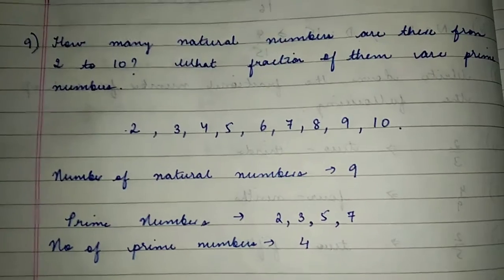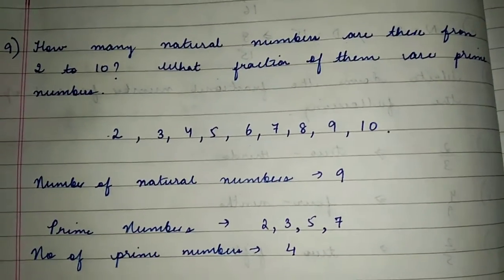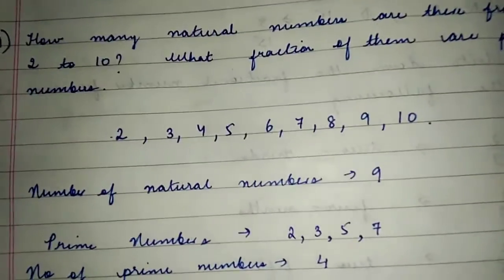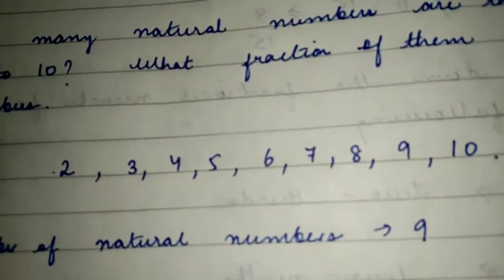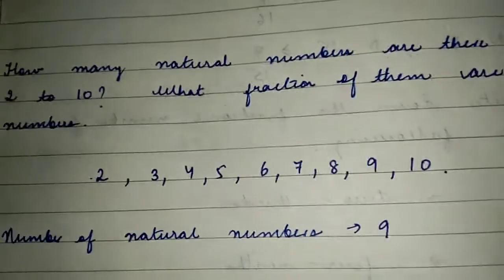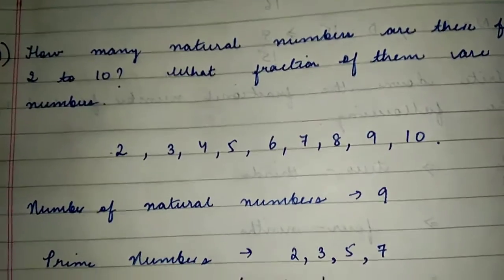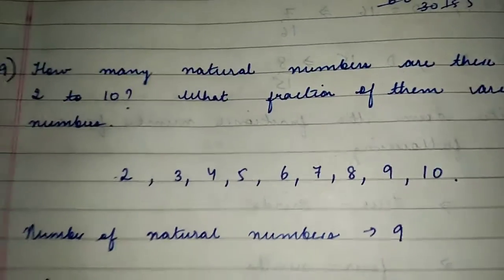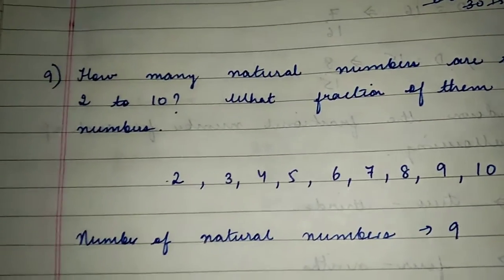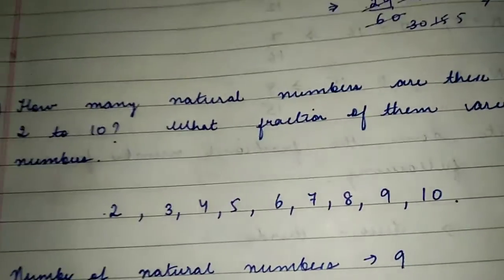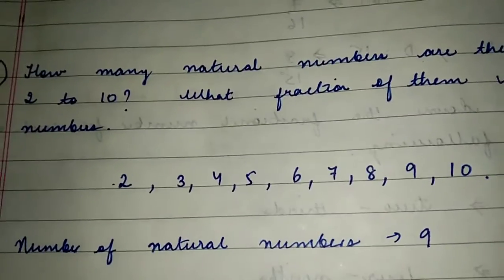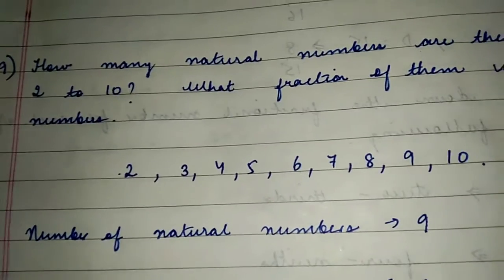Question number 9. How many natural numbers are there from 2 to 10? What fraction of them are prime numbers? So if you see, these are the numbers which are there from 2 to 10. So if you count them, you would get the number of natural numbers as 9. And natural numbers are all the positive numbers leaving 0. So these all are positive and these do not have 0. So you have to count all of them. So the number of natural numbers is 9.